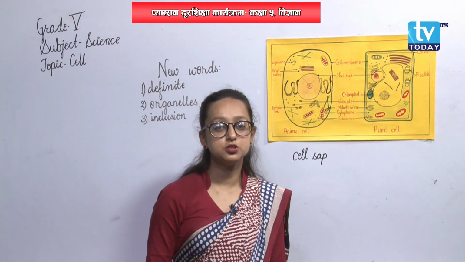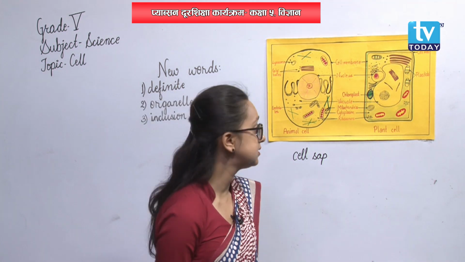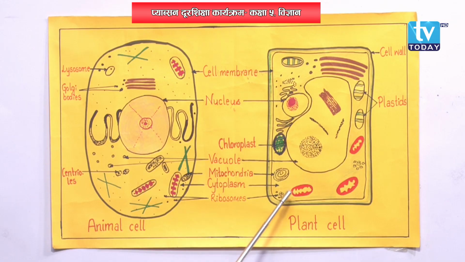Alright. Now, let us move on to the next structure, that is ribosomes. See here, I have labeled ribosomes in both the animal cell as well as the plant cell, isn't it? What are they? Looking at the structure only, we can tell they are small, round or oval structures.